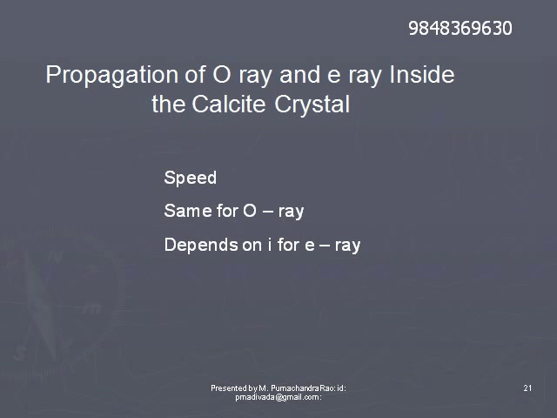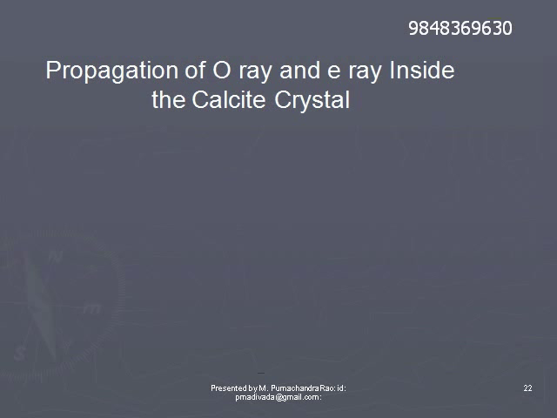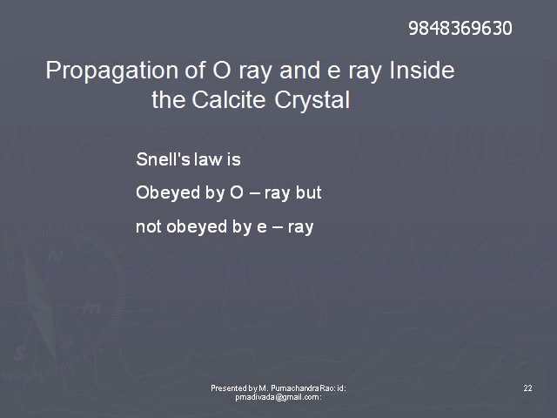The ordinary ray obeys Snell's law, but not the extraordinary ray. Snell's law is obeyed by the ordinary ray, but not by the extraordinary ray.